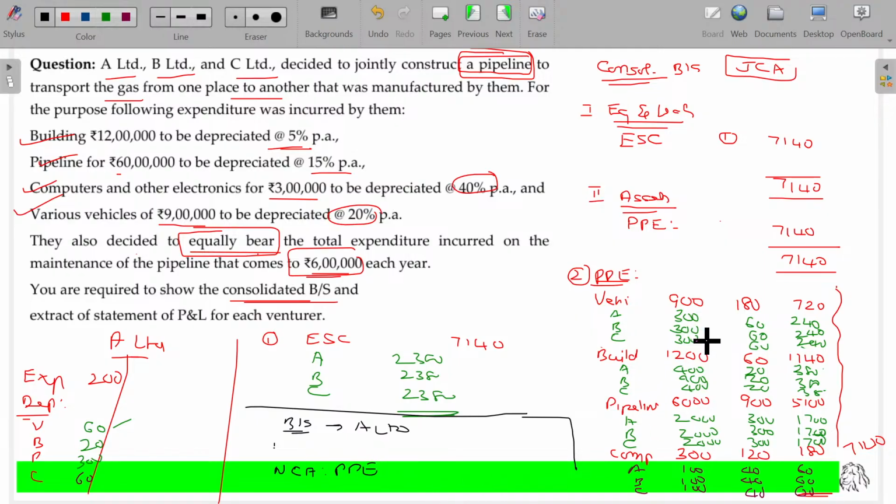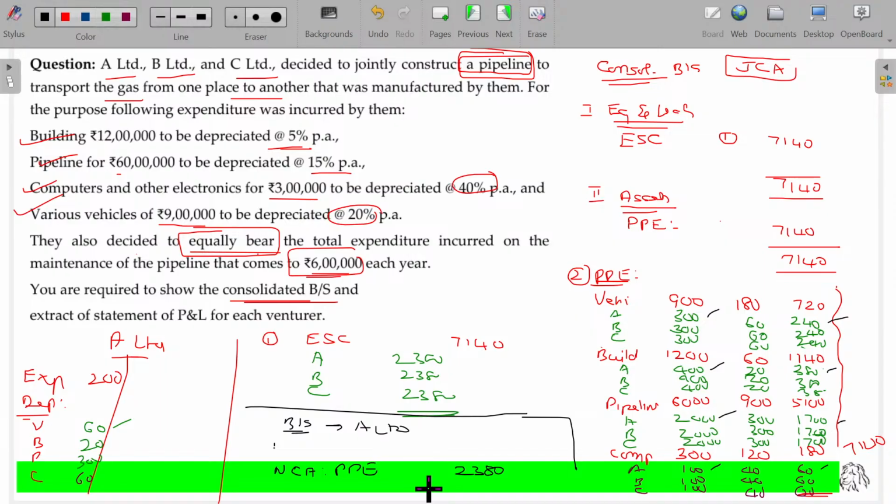You have to add these values. 300, 400, 2000, 100. Separately you have to work out. What is the total value? After the depreciation, come on, tell me the value. 2380. 2380. Hope you will now be able to understand.